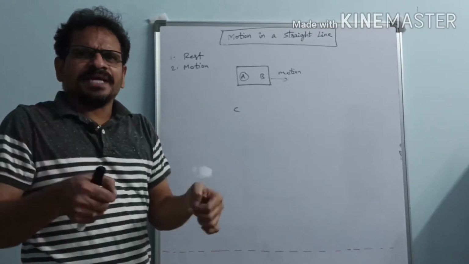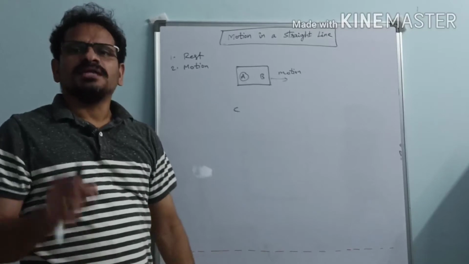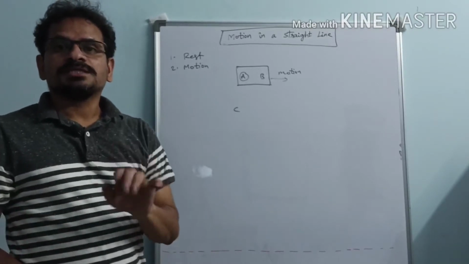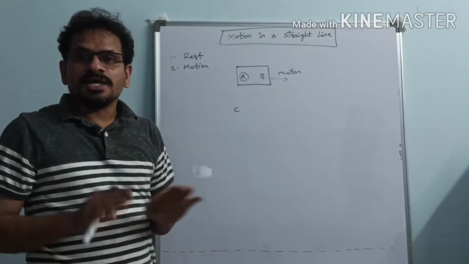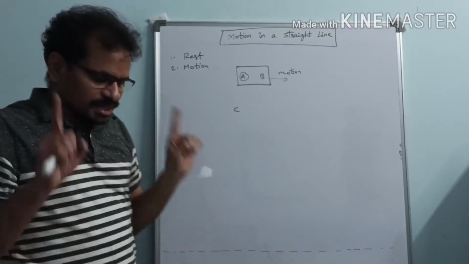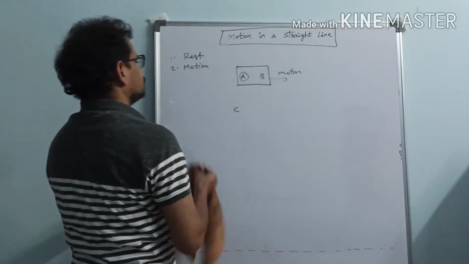But here, this one is telling that it is at rest, and this one is telling that it is in motion. That is the case here. So in this case, what can be revealed? Rest and motion are not absolute physical quantities, they are relative physical quantities, right? Yes.